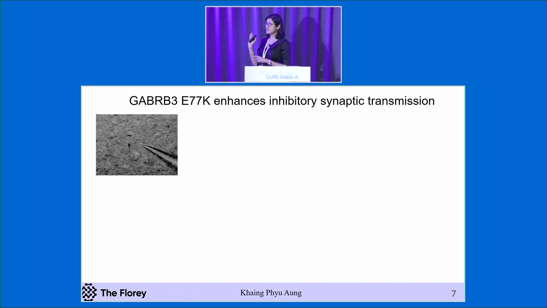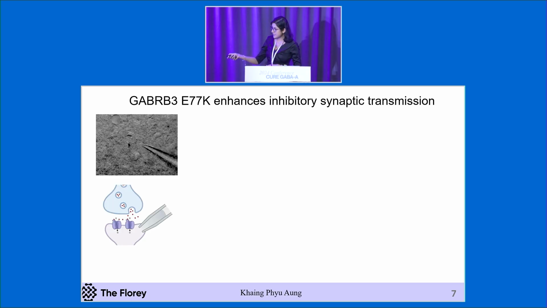Next, we tested whether this is a real gain of function phenotype at the cellular level. So what we did was we used slice electrophysiology and recorded at the individual neuron. As GABA is released from the presynaptic neuron, it binds to the postsynaptic receptor and causes the channel to open and allow the passage of chloride ions through them. The ionic passages, how much and how frequent, we can record postsynaptically by patching into the postsynaptic neuron.